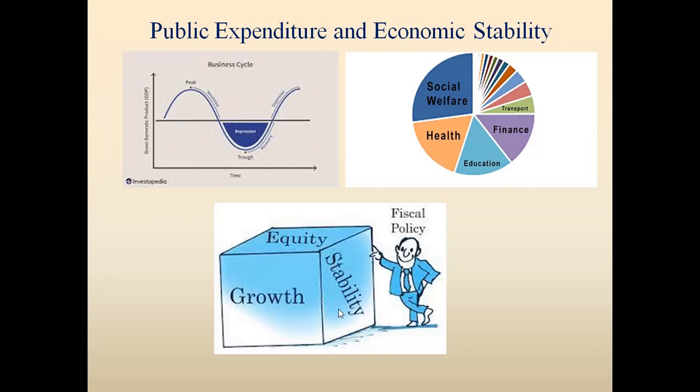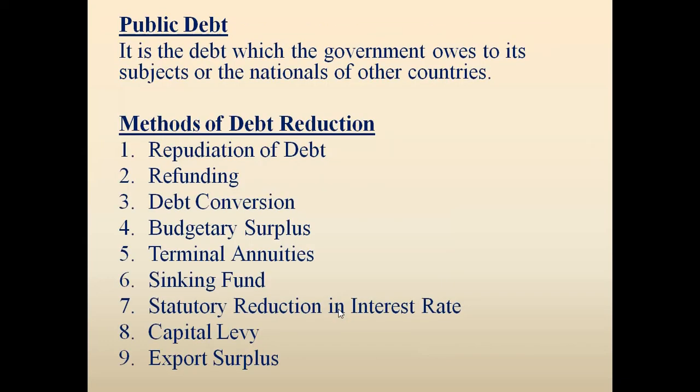However there will be some kind of inequality in the market, but still stability can be achieved, that is at the level of equilibrium. You can assume it to be the equilibrium situation. For example, attaining the BEP, that is the break even point. So that was all about public expenditure and economic stability.